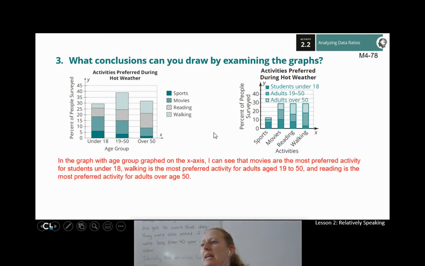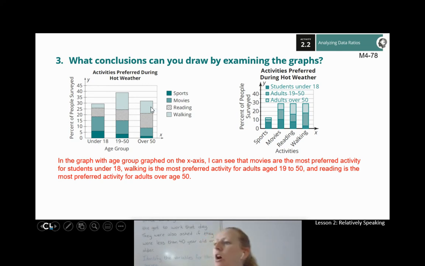In the graph with the age group on the x-axis, I can see that movies are the most preferred activity. Do you see how movies are the biggest, fattest chunk there? For students under 18, actually, I should say that I'm going to try that again. Movies are the most preferred activity for our under 18 crowd, right? It's the biggest chunk in our under 18 crowd. Walking is the most preferred activity for our 19 to 50-year-old crowd. As someone who's in that crowd, I would agree with that statement. But you can see it's the biggest chunk of our bar.